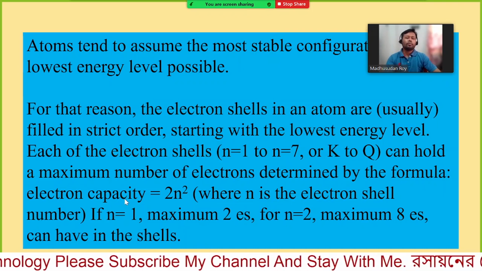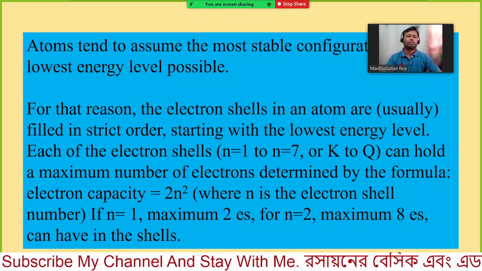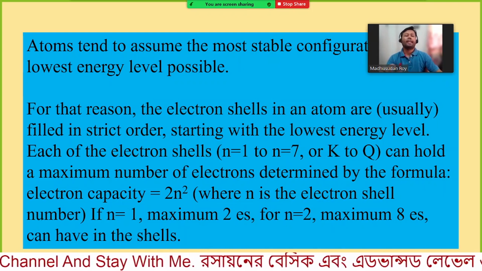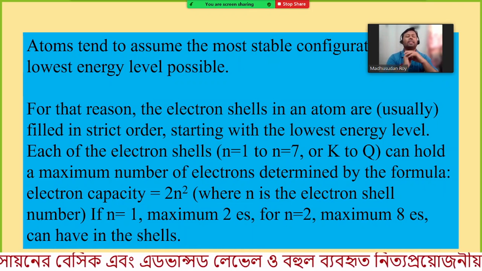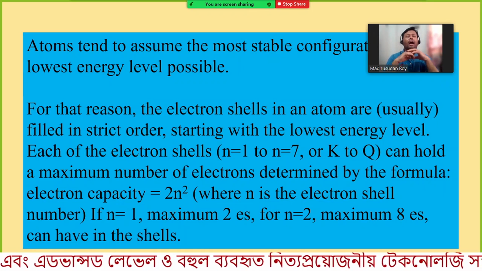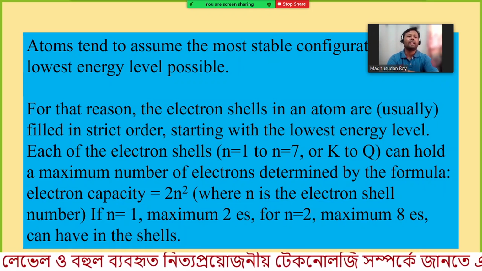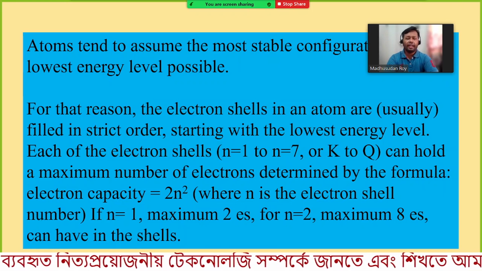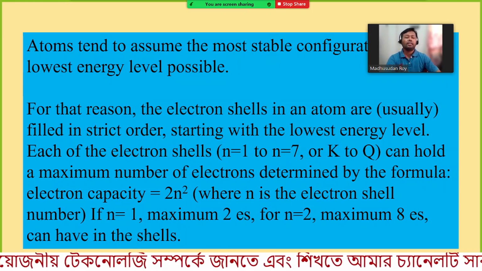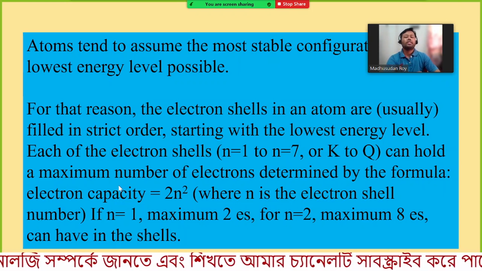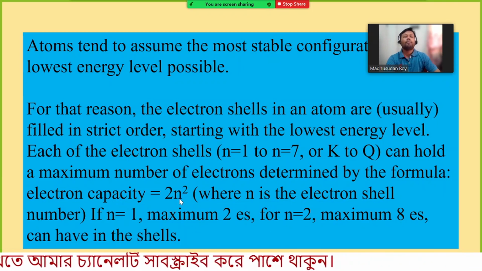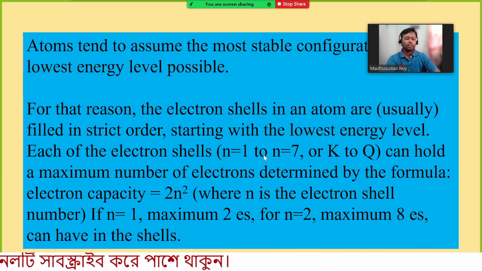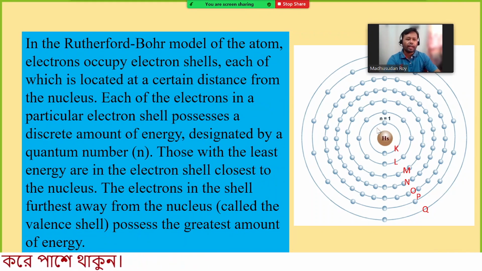Then one other very important thing: the number of electrons in a shell or energy level is determined by a certain formula. The maximum number of electrons that can reside in an orbit, energy level or shell is determined by 2n square, where n is the number of the shell, the value n equal to 1, 2, 3, 4, 5, 6, 7.